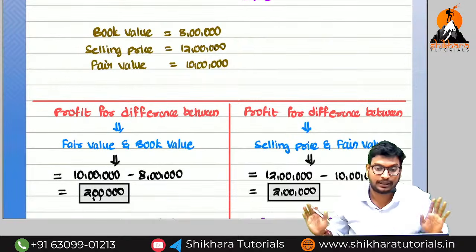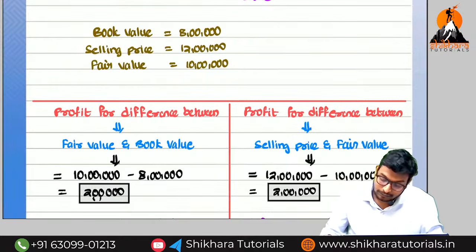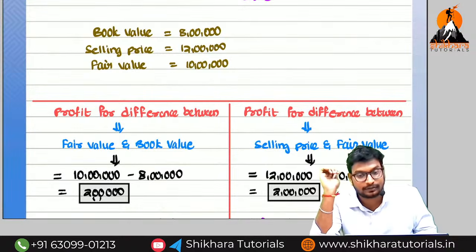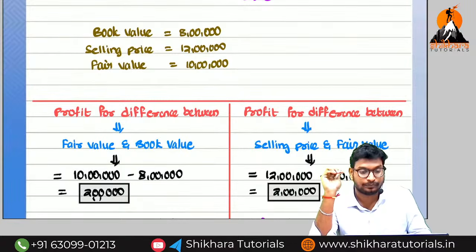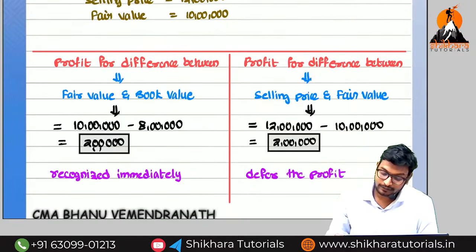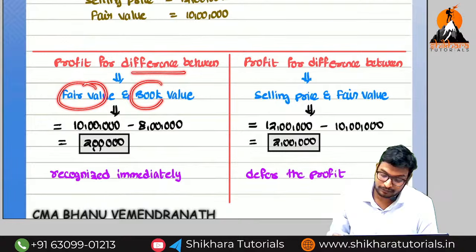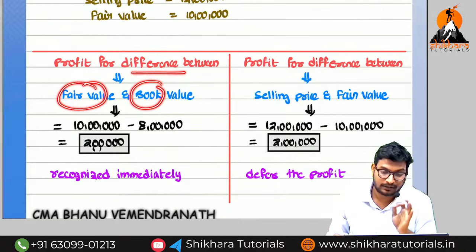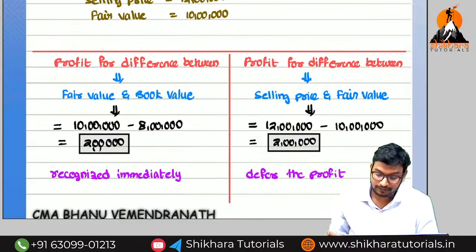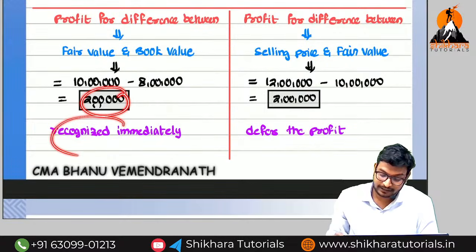Did you get the point or not? What is the unfair? 2 lakh is the unfair. What is the fair? These remaining 2 lakh is the fair thing. Are you getting the point? So like this you need to do. The profit from differences between the fair value and the book value is the normal, fair thing. What we need to do is recognize these 2 lakhs immediately.